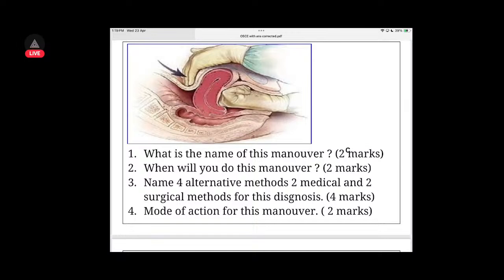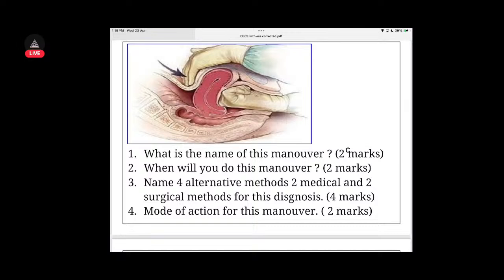Uterine massage also you can do, but something else I'm missing out. There is also the square sutures. Maybe I'll just write the square sutures. Fine. Hysterectomy also you can do. Fine. 2 medical and 2 surgical methods for this diagnosis.